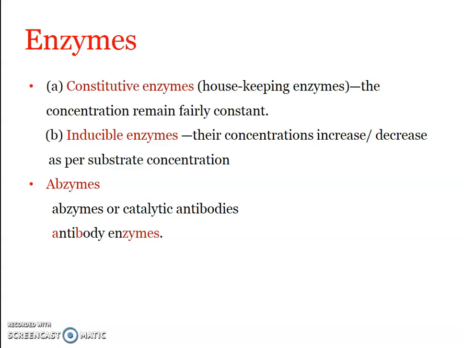Okay. So it is involved in the interconversion of pyruvate and lactate. The lactate dehydrogenase enzyme catalyzes the interconversion reaction of lactate and pyruvate, and it is an inducible enzyme. The enzyme production is under the influence of the concentration of the substrate.